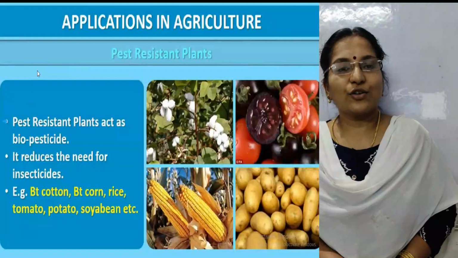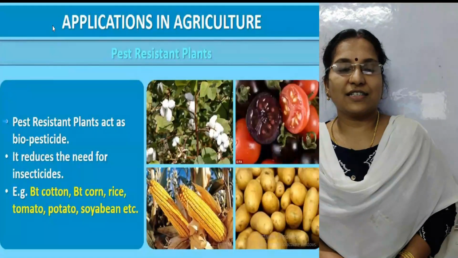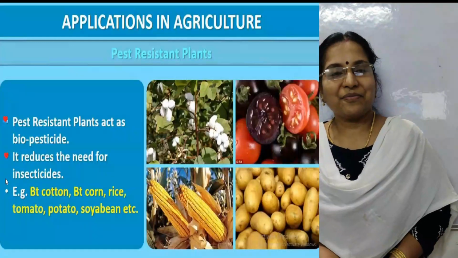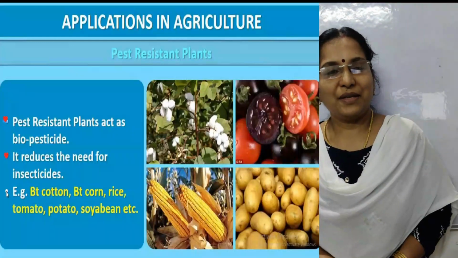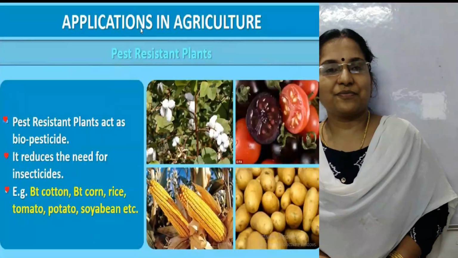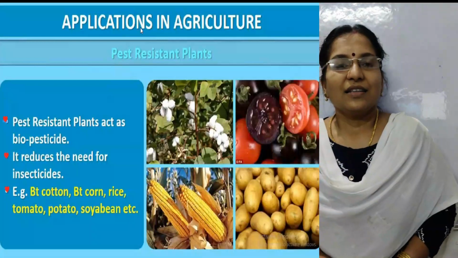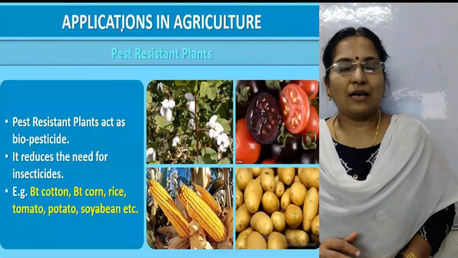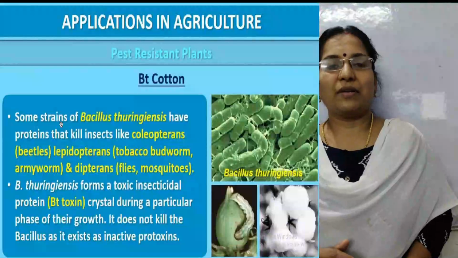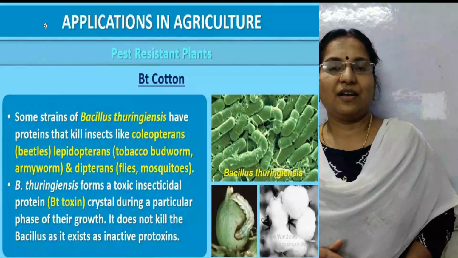Second one, it reduces the need for insecticides. There are many examples, can you tell me? Bt cotton, Bt corn, rice, potato, soya bean, tomato, etc. Then how is this pest resistant plant produced through recombinant DNA technology?